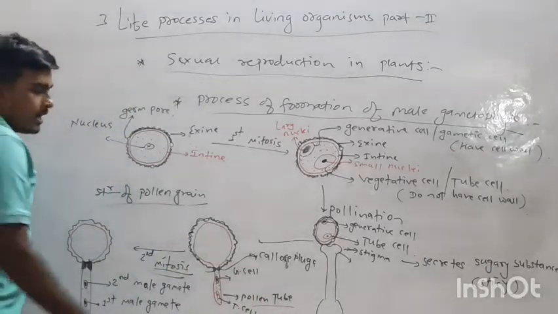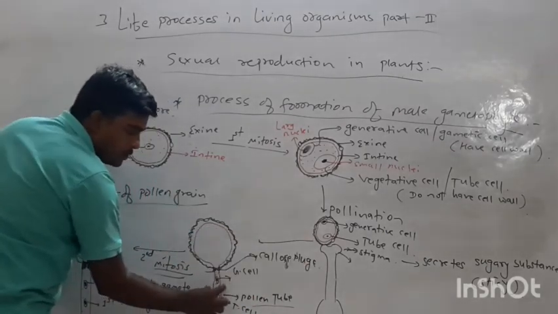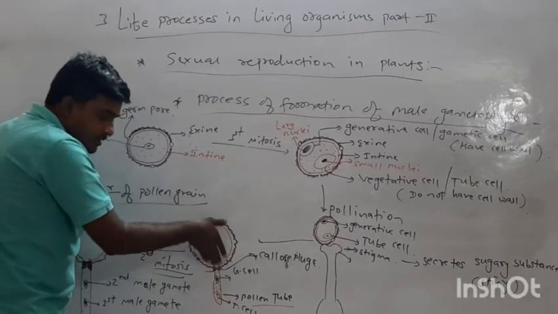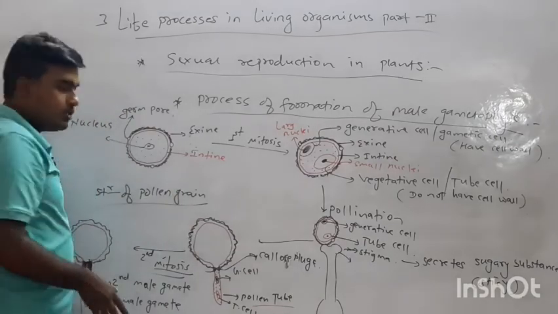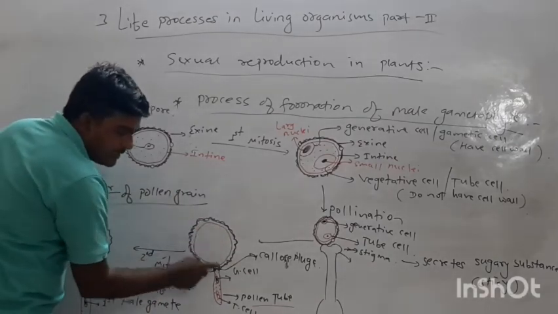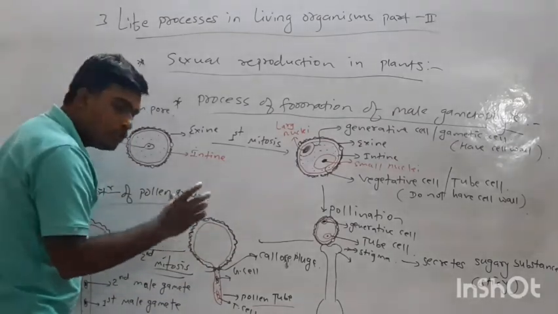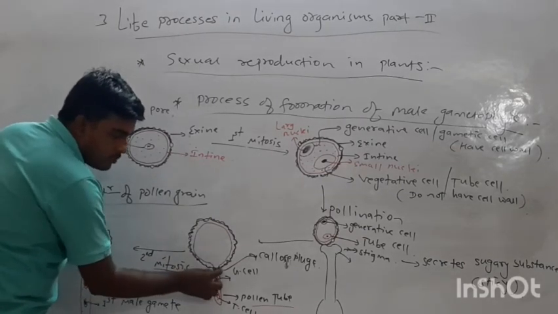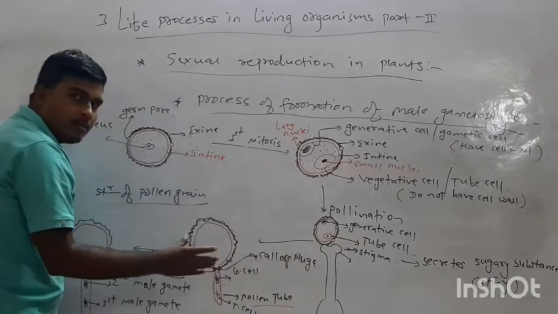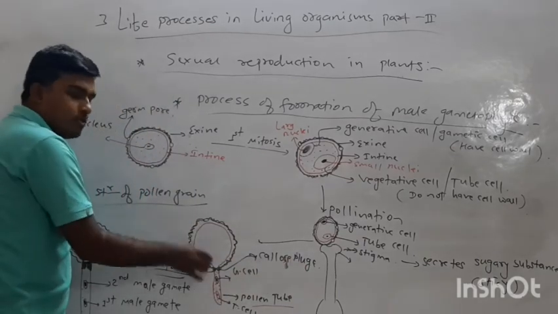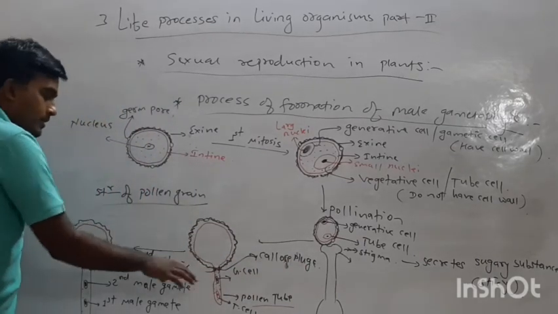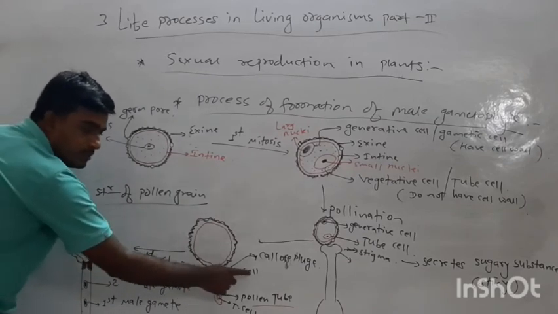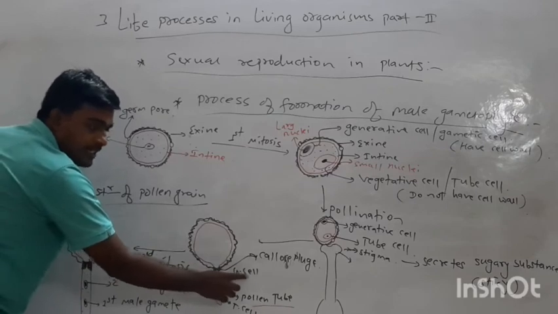With the help of this pollen tube, movement of the vegetative cell and gametic cell occurs within the pollen tube, and all cytoplasmic content also moves into the pollen tube. After all movement is completed, there is formation of the callose plug, which avoids the backflow of these contents. Then the second mitotic division occurs with this germ cell, we can say the generative cell.